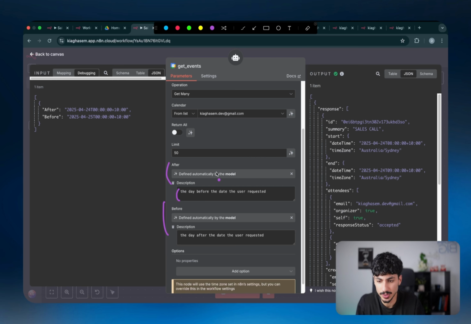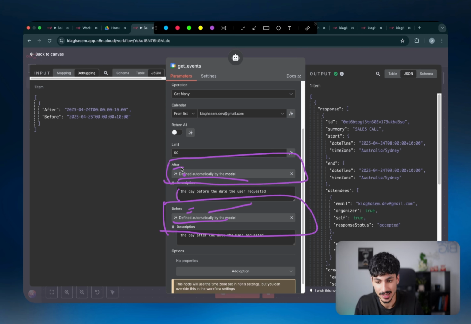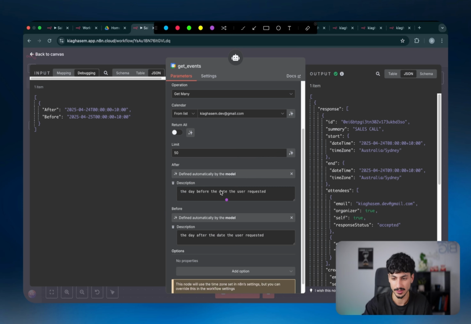And we've given it a description to say what this parameter actually is, because the AI agent doesn't have a brain like ours, which understands how things actually work in practice. It basically just has access to these two parameters, let's say after and before, and it knows that it has to fill them out, but it doesn't actually know what it has to fill them out with. So then we have that description here that says, this one is the day before the date the user requested, and this one is the day after the date the user requested. So we're basically just trying to check all bookings within that sort of 24-hour period.